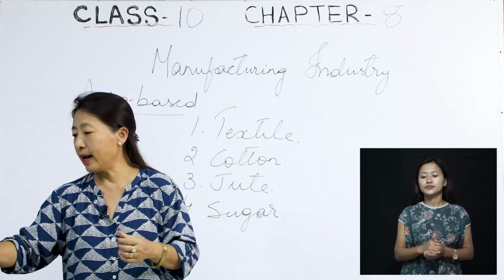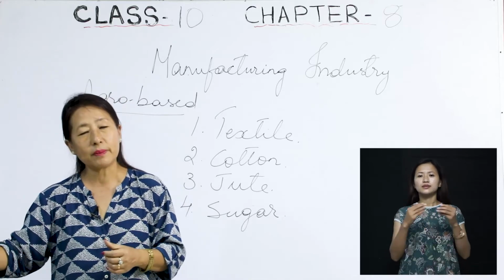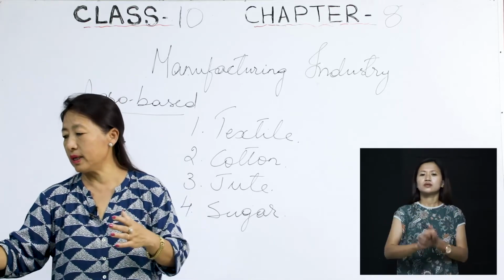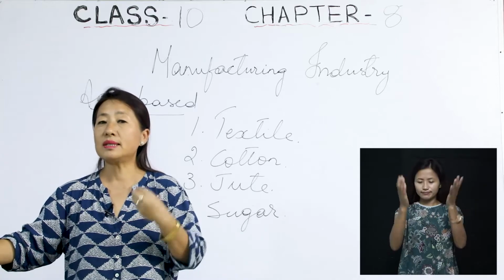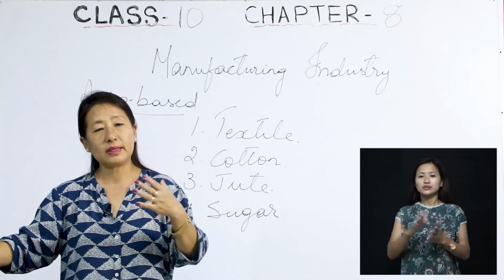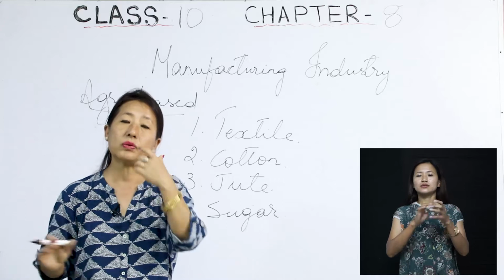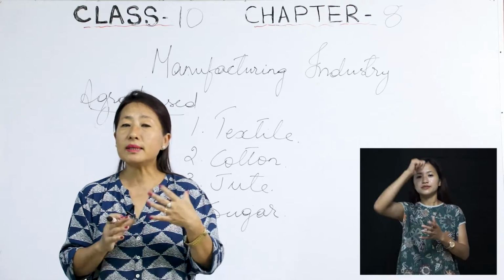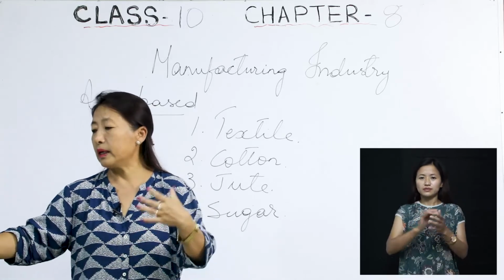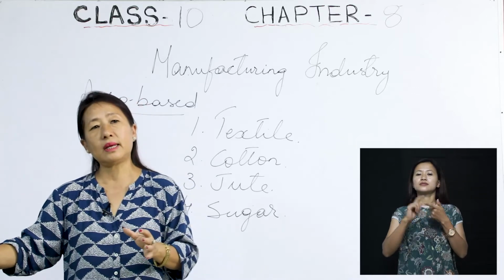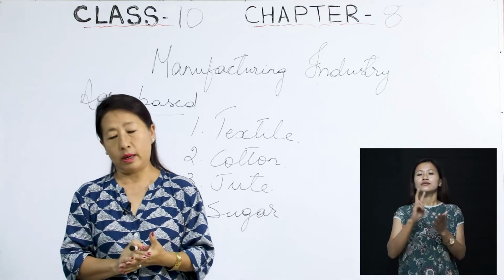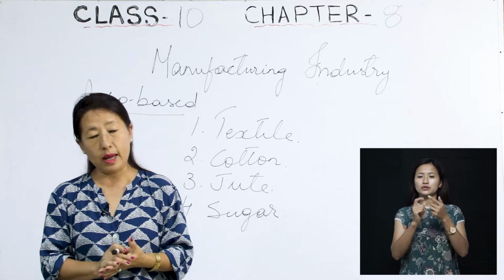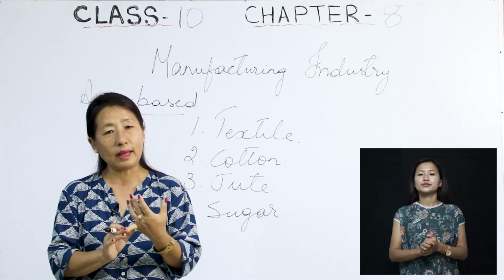Regarding the textile industry, this is the only industry in India which is self-reliant and is also complete in itself in the value chain.